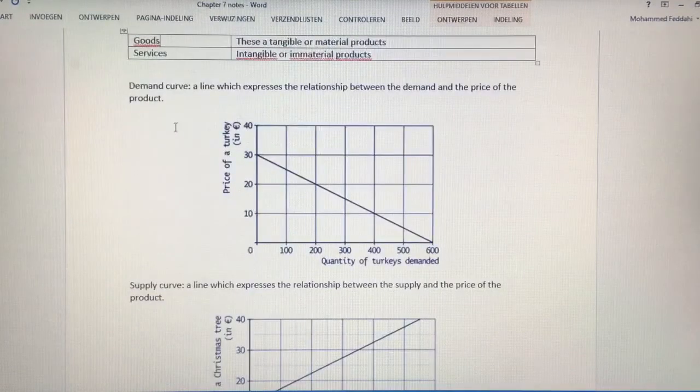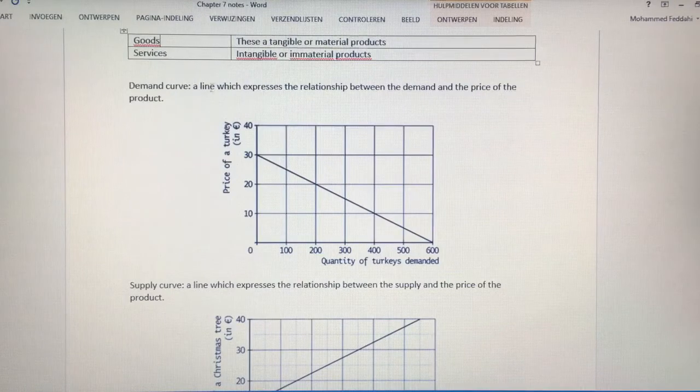The demand curve, this is a line which expresses the relationship between the demand and the price of the product. And this can be expressed within a line. So if you are going to ask people, at this certain price, will you buy this product? You will notice the higher the price, the less people will say, I would like to buy this product. Less demand. The lower the price, you will notice that more people will say, yes, I would like to buy that product at that price.